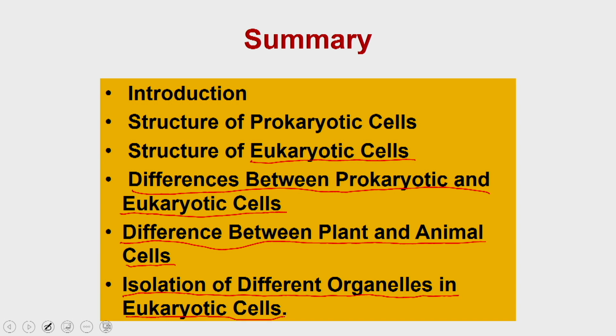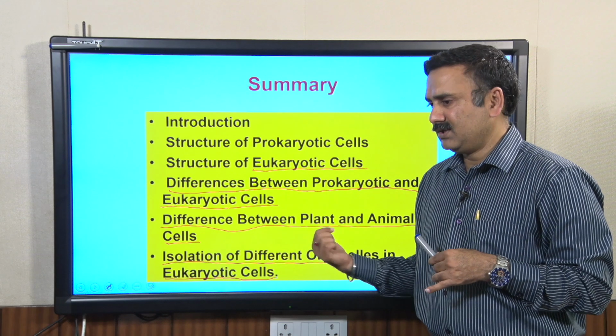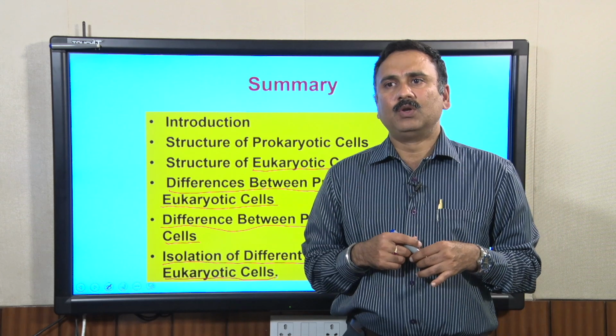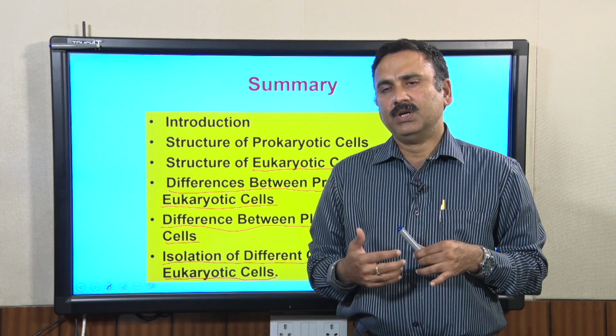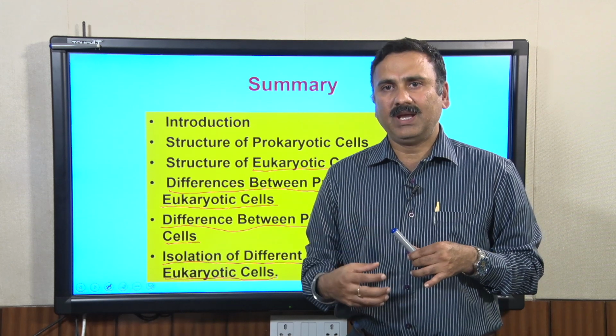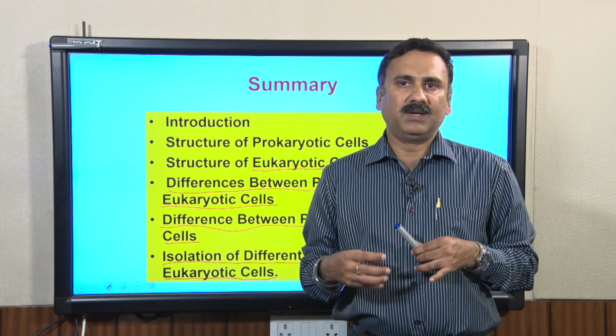We also discussed the isolation of the periplasmic fraction as well as the cytosol from the prokaryotic cell. In this lecture, we discussed the different techniques you can use to isolate the different organelles present in a eukaryotic cell.